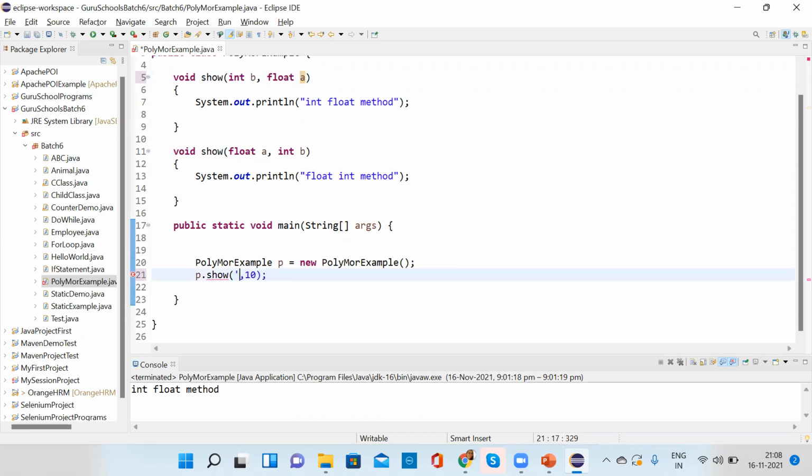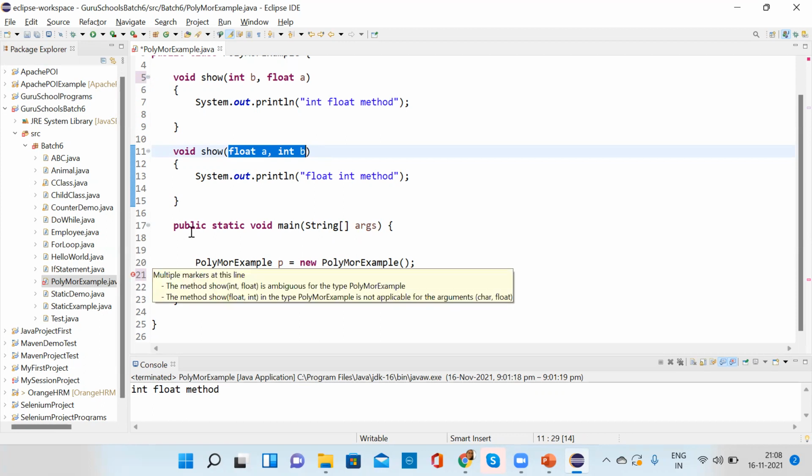Same thing was happening before, when we were sending a character. For this also, same ambiguity. The system gets confused, no? For this method it is correct, and for this method also it is correct. If you are not sure which method to call, then obviously it will give you error, right?